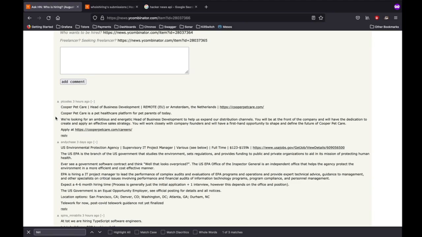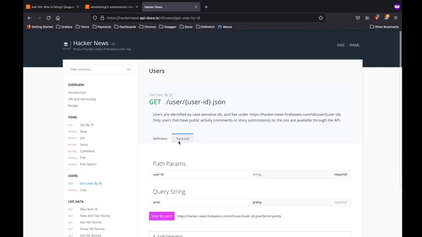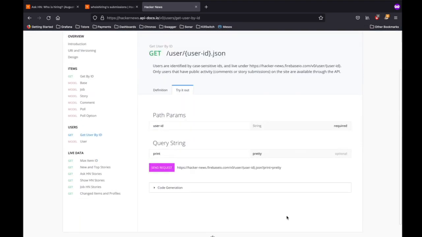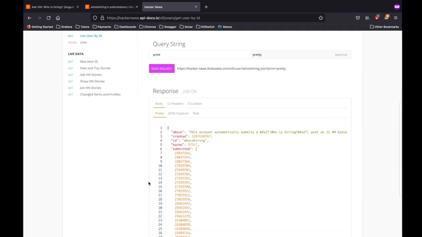I was not aware that there were APIs around Hacker News. I later came to know that what I was doing was too painful. There are already APIs around this, so it makes sense to use them. Why reinvent the wheel, right? So this is one of the APIs that I've used in this current version of the scraper that I've written. What you start with is what the user ID is going to be, right?